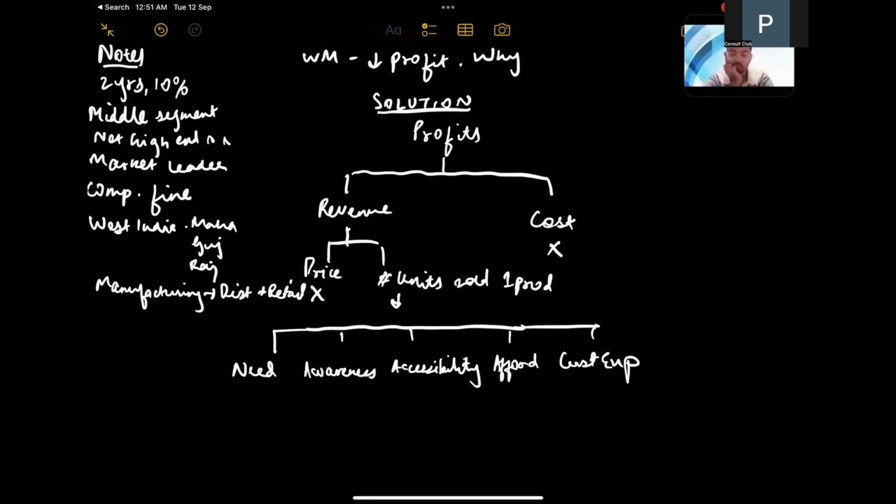So starting with the need, given that our competitors in the market have not faced any decline as such in quantity sold or in their revenues, and given that we are a market leader in the firm, I would think that this is not an issue of need. Also given our target segment of the middle class population, as per my understanding, most middle class households nowadays use washing machines, and since we cater particularly to that segment, there shouldn't be a lack of need. So, is it safe to say that need does not seem to be the problem here in terms of the quantity of units sold?